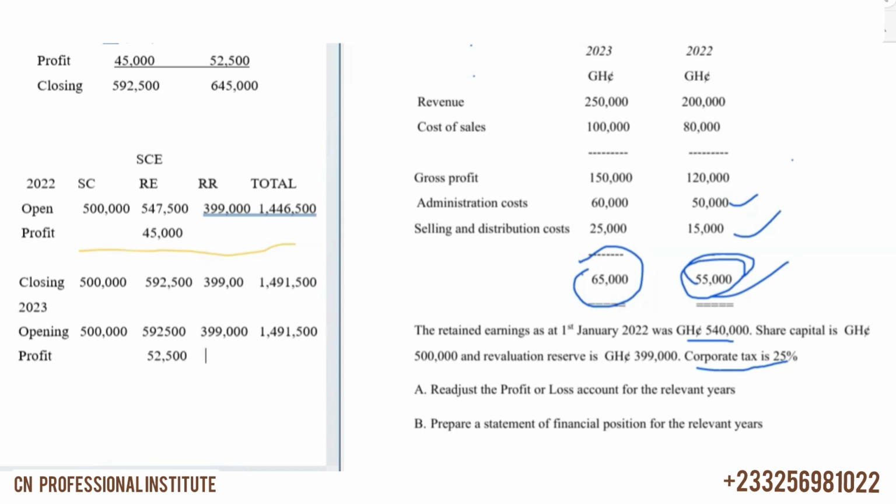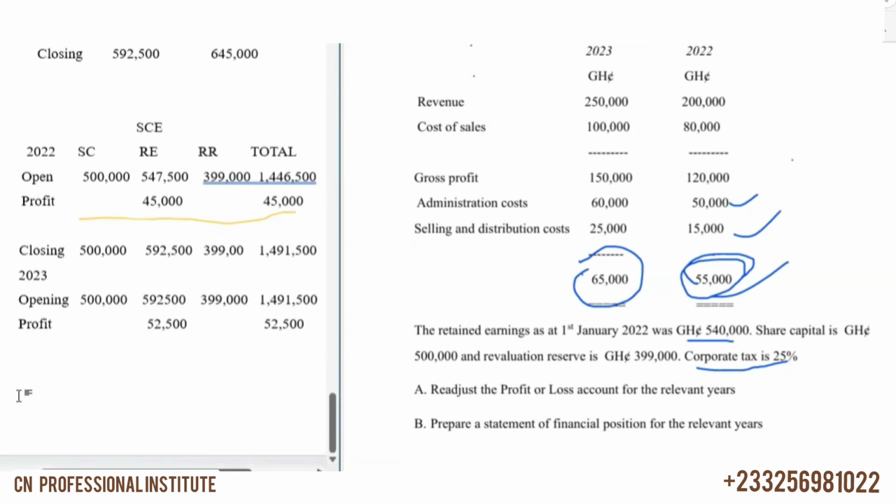Then you come and add it to the total. So here we can add the profit to the total. The 45,000 should be added to this one, the total. So just do it the way you understand it. I'm just doing changes in equity. That's all. So when you add this one here, you add 52,500. Then we just get the closing figures.